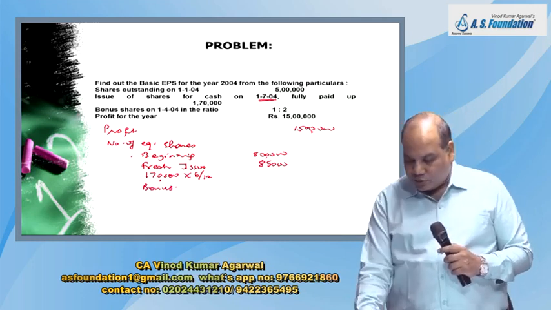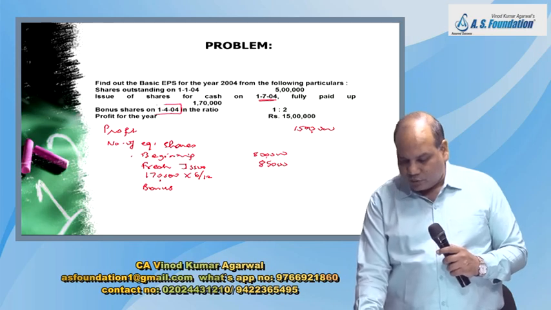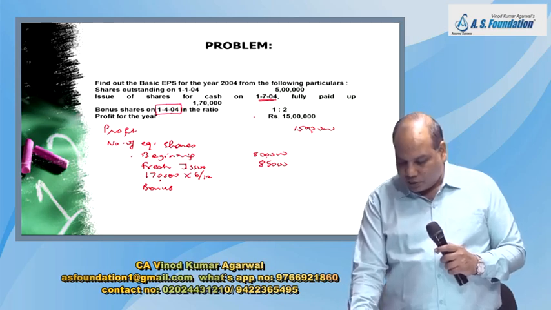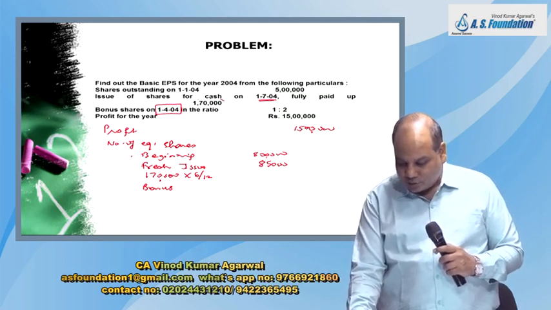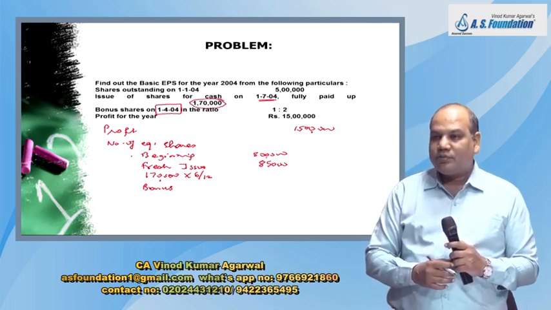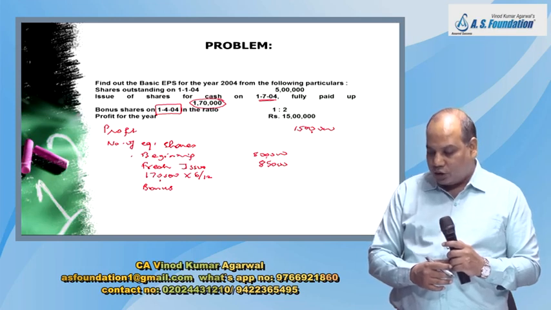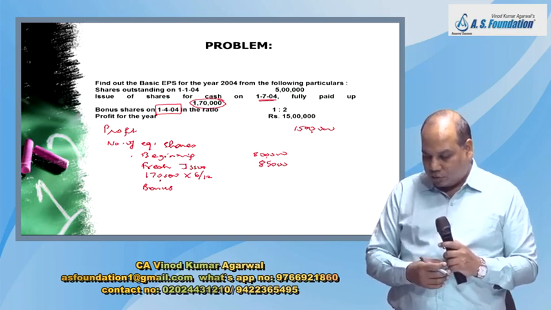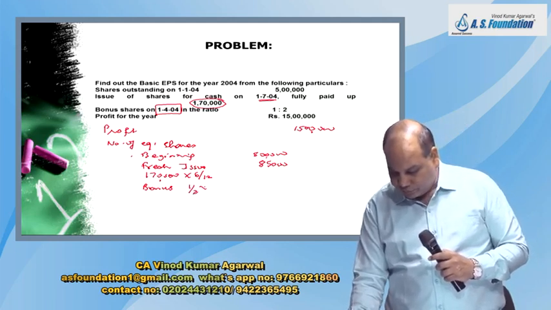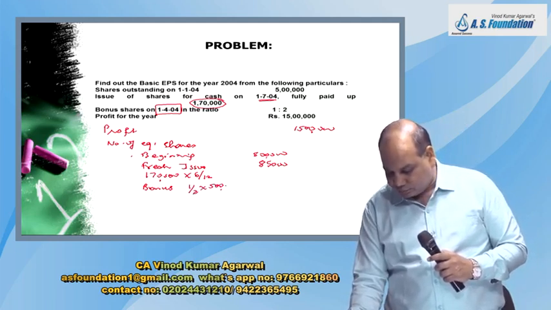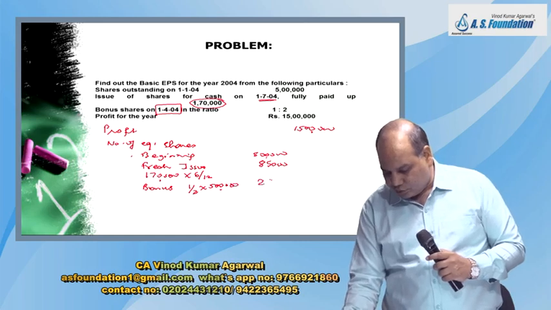When was the bonus issue made? 1/4. Will the bonus share be issued on these 1,70,000 shares? Bonus share will be issued only on the opening balance. So 1/2 into 5 lakh. Is it 2,50,000?